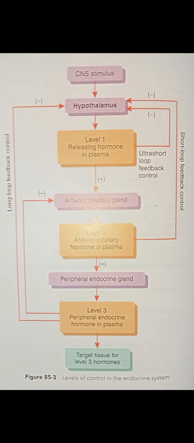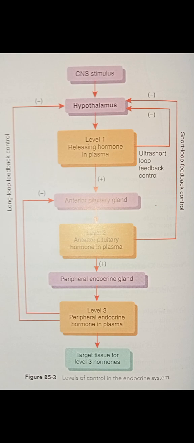Examples of negative feedback mechanisms: negative feedback by plasma levels of thyroid hormones on the hypothalamus and the anterior pituitary gland, and negative feedback by plasma cortisol levels on the hypothalamus and anterior pituitary gland.